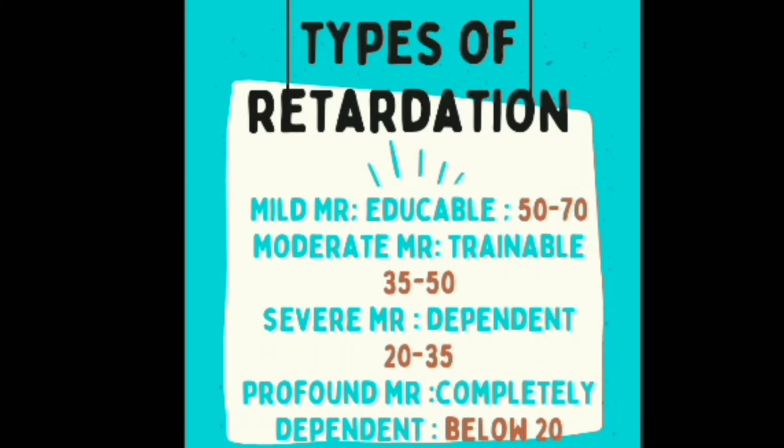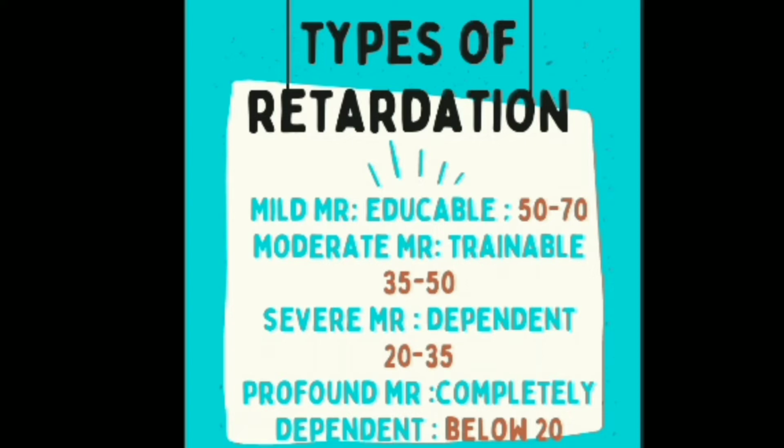Now we'll see the types of mental retardation. There are four types: mild MR, moderate MR, severe MR, and profound MR. Mild MR can also be called educable, because with lots of difficulty, they can study up to third or fourth standard. Their IQ will be 50 to 70. In general, MR IQ is below 70, and in mild MR it is 50 to 70.